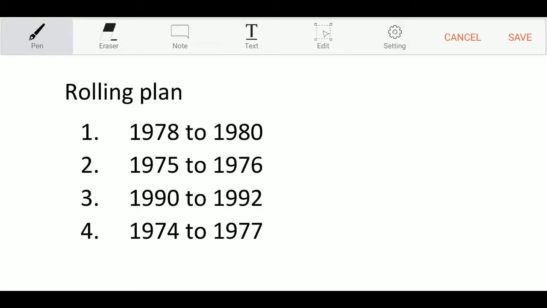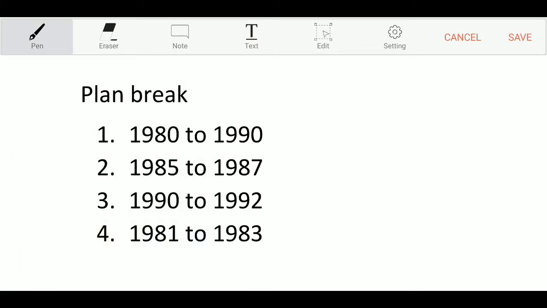Option 1, 1978 to 1980, option 2, 1975 to 1976, option 3, 1990 to 1992, option 4, 1974 to 1978. And the correct answer is option 1, 1978 to 1980 is the correct answer.